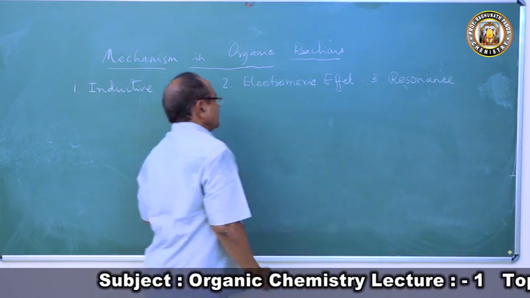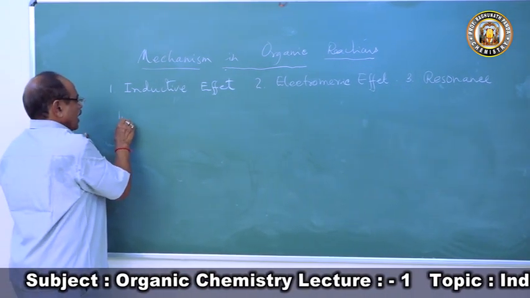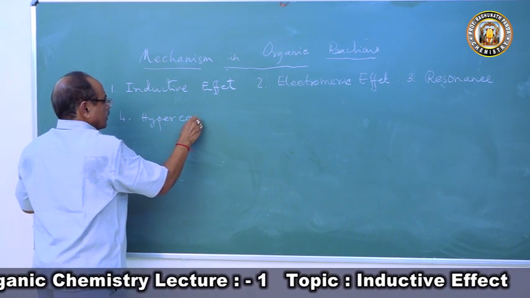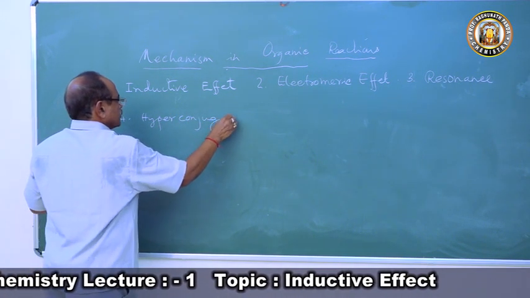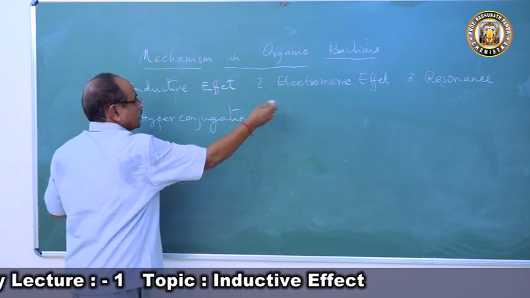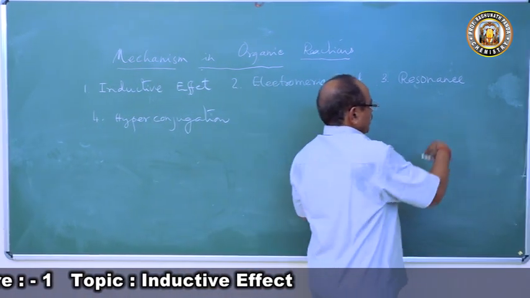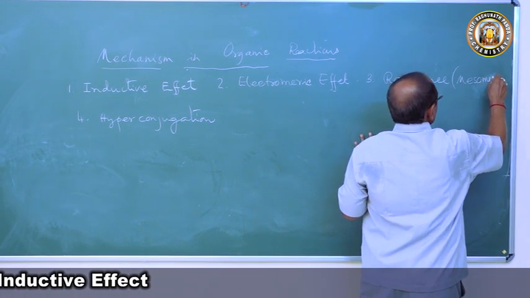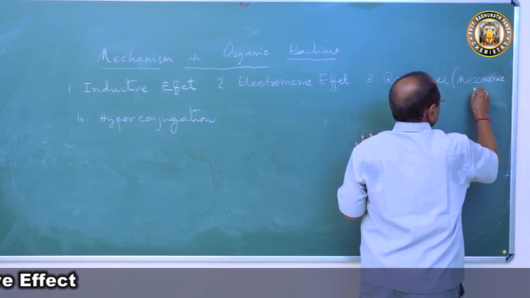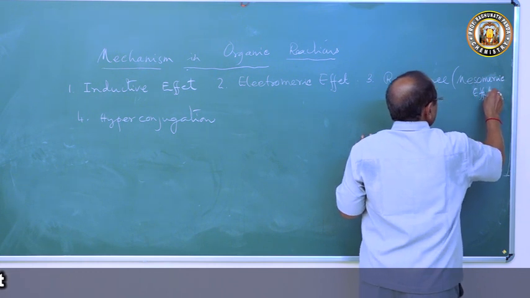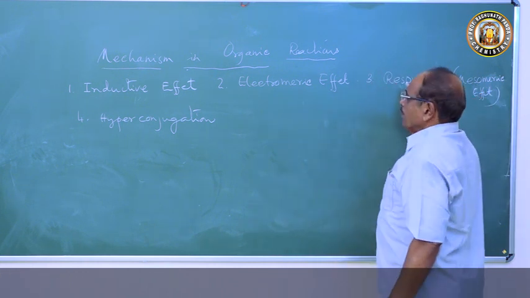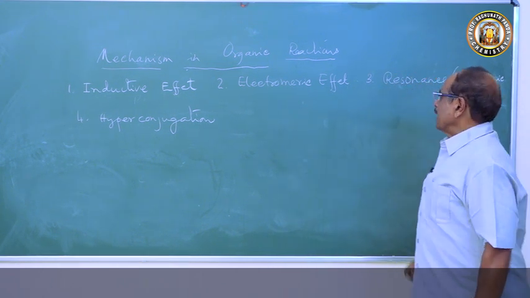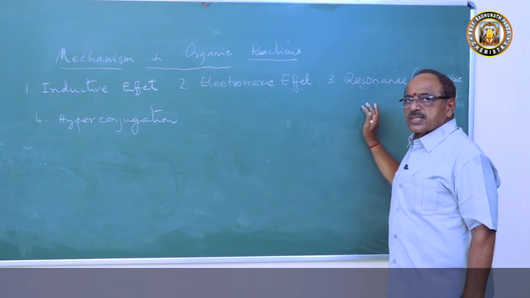And the fourth is hyperconjugation. So this resonance is also known as mesomeric effect. Mesomeric effect. So very important are these three, which are called inductive effect, electromeric effect, and resonance.